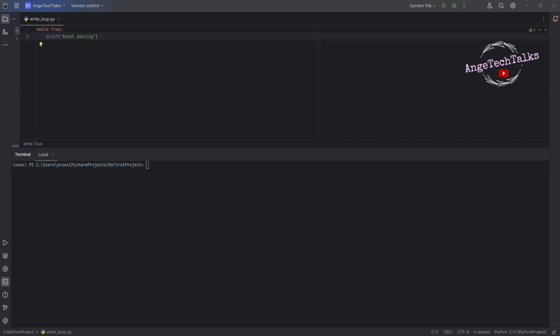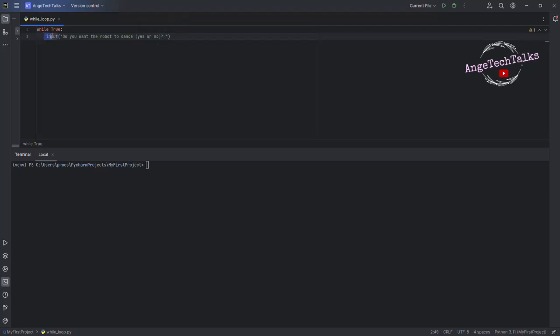The break statement in a while loop. The break statement allows you to exit a while loop early, even if the loop condition is still true. Let me ask you if you want the robot to dance. For that, type input, do you want the robot to dance? Yes or no? Perfect.